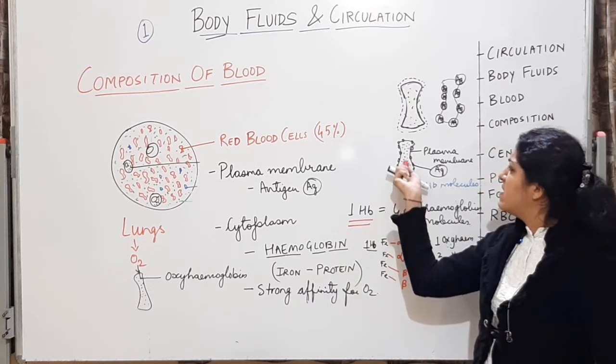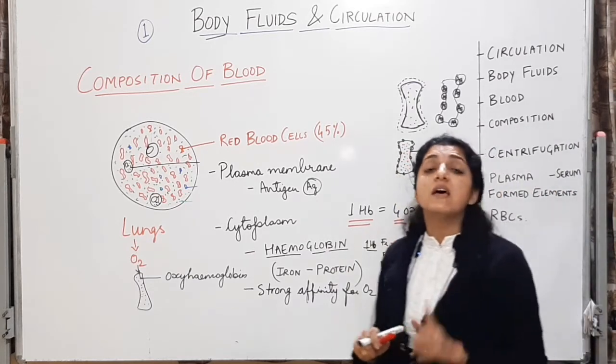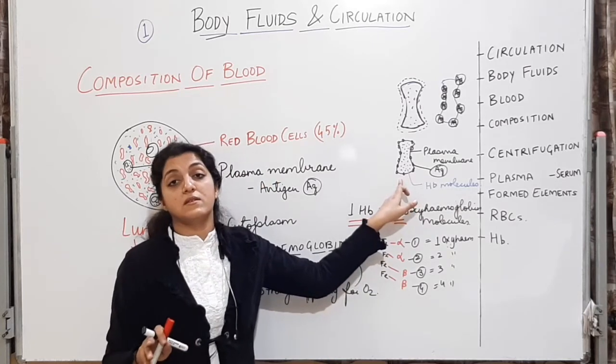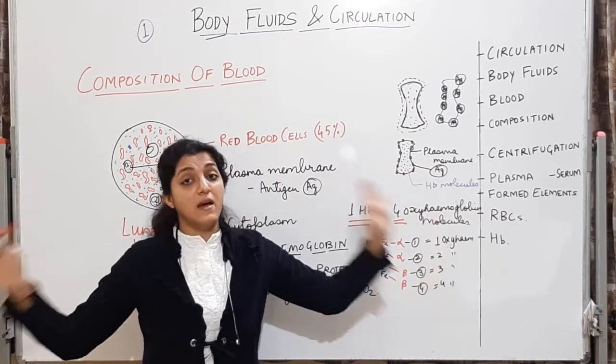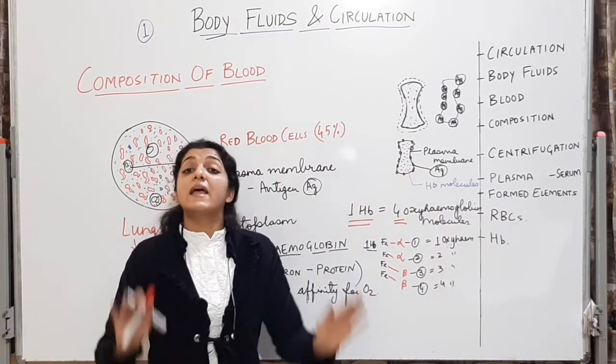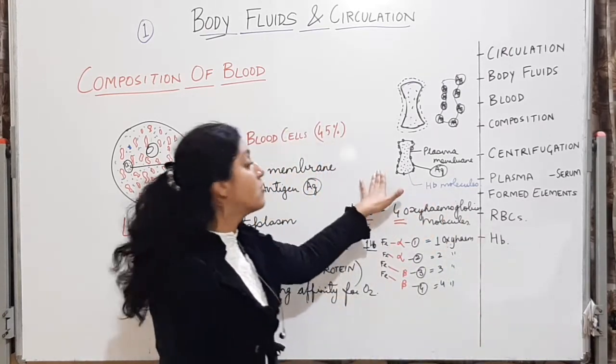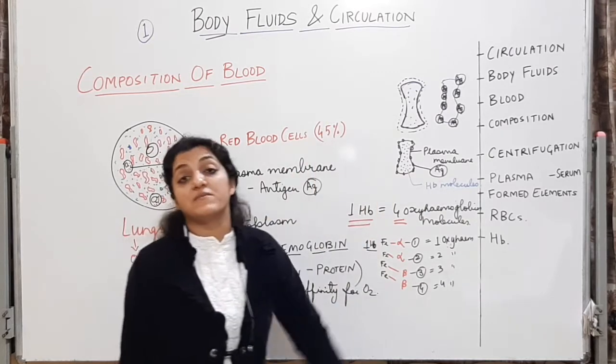And there are going to be millions of these hemoglobin molecules inside 1 erythrocyte or inside 1 RBC. RBCs are in millions, we have seen the total RBC count. In millions of RBCs, inside one RBC there are millions of hemoglobin molecules. Just imagine.